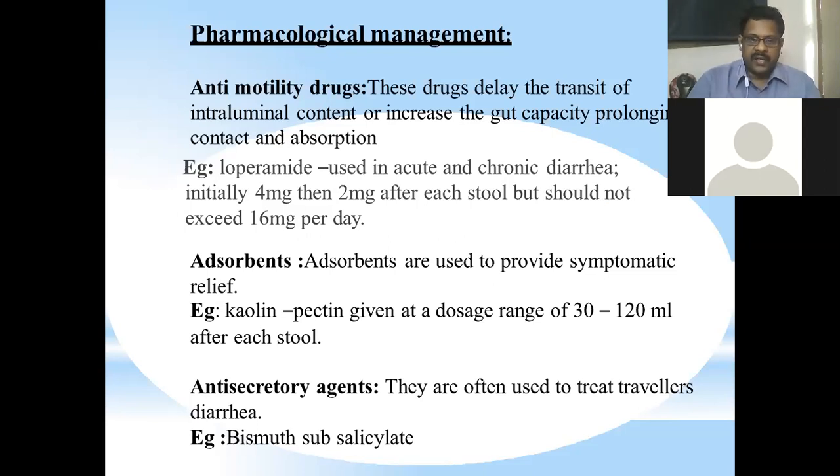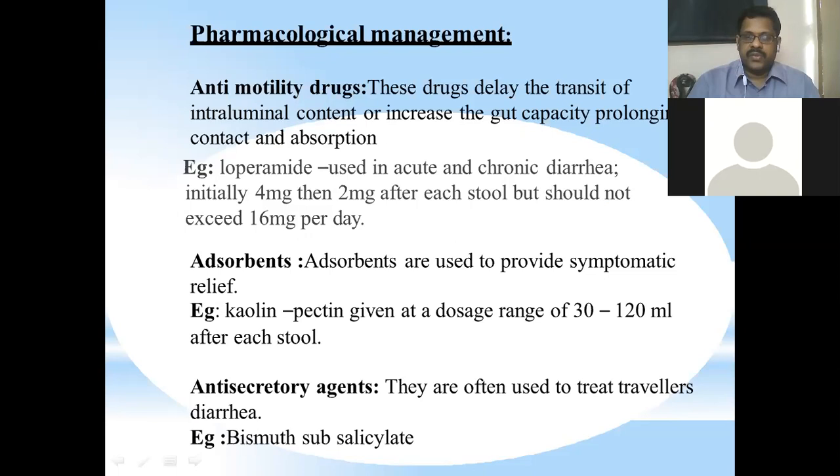So loperamide-like drugs are used in acute and chronic diarrhea conditions. Initially 4 milligram, then 2 milligram after each stool excretion, but should not exceed 16 milligram per day. So that is the dosage for loperamide. These come under anti-motility drugs.